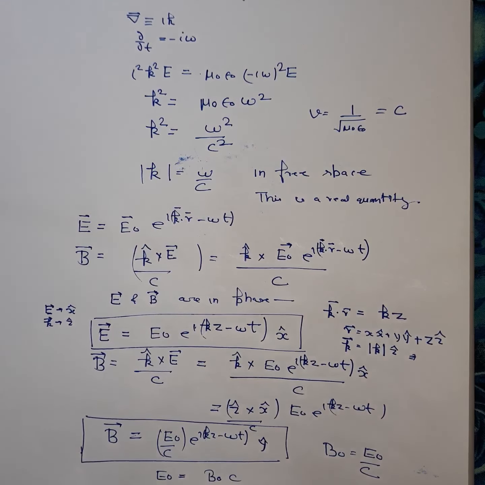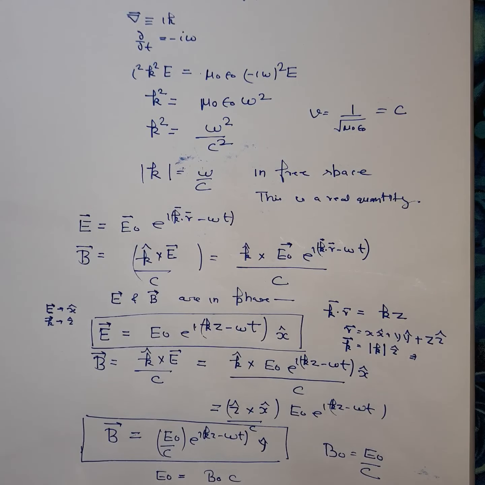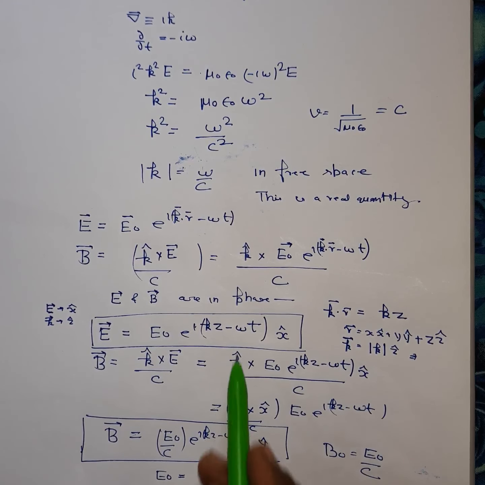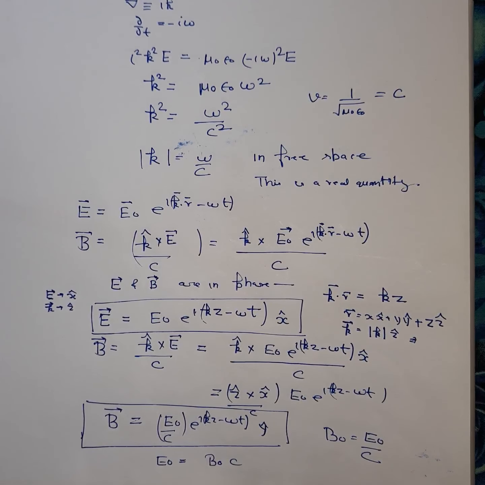So the magnitude of the electric field vector is c times the magnitude of the magnetic field vector. And you can also see that there is no phase difference between the electric field vector and the magnetic field vector. So you can say that E and B are in the same phase.